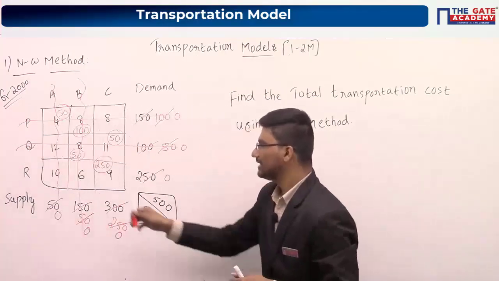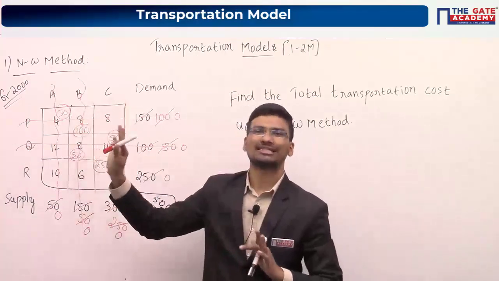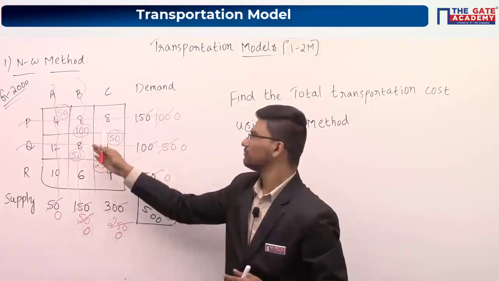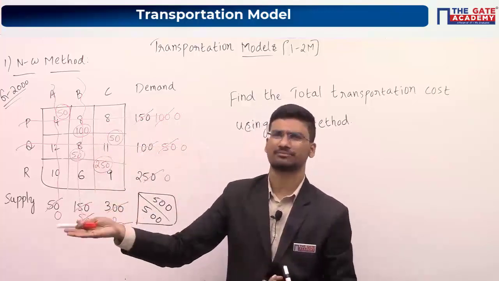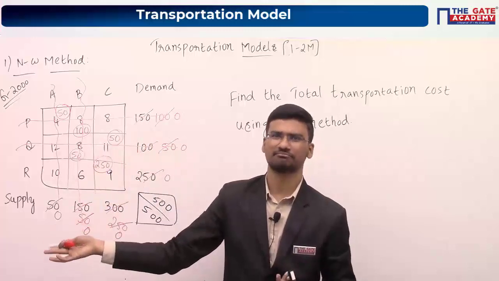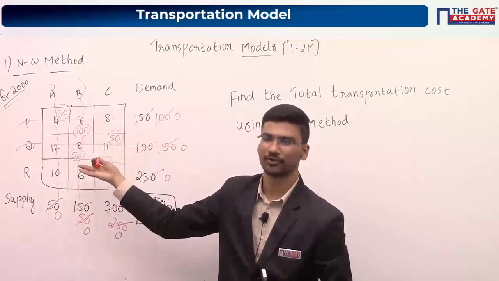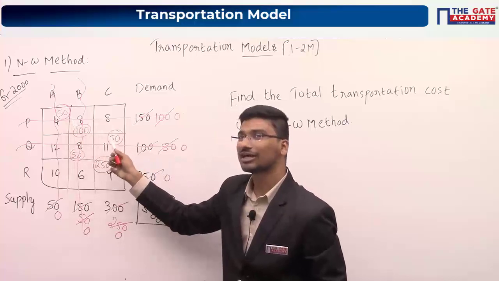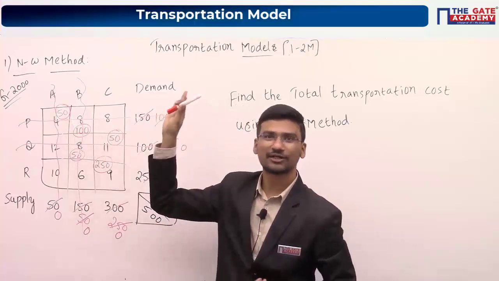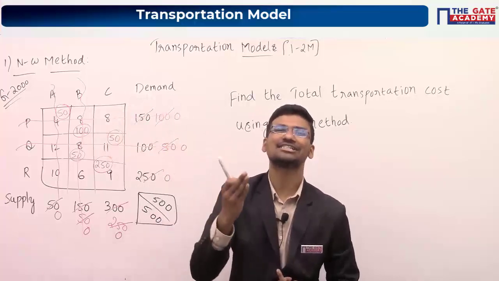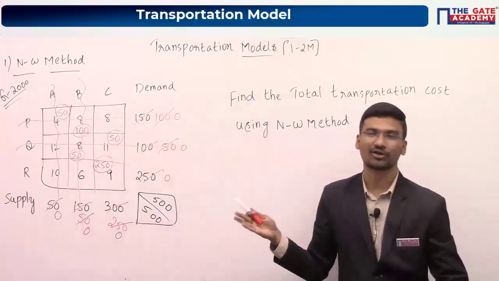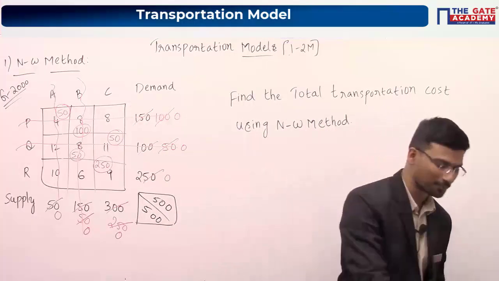Now these we call allocations. What is meant by allocation? It is the number of units which you are transporting from source to destination. Indirectly, what are these allocations? X11, X12, remember? Those are the numbers of units. So allocations are your decision variables. Indirectly we can also say allocations are decision variables.